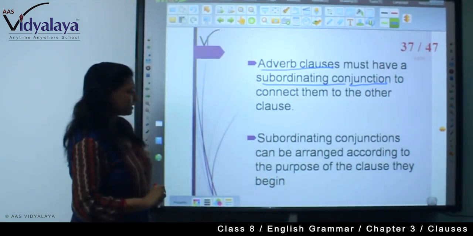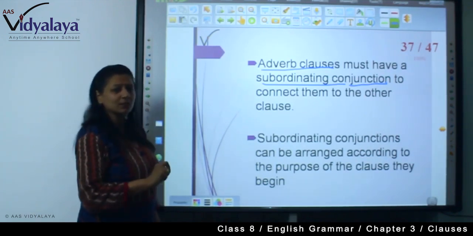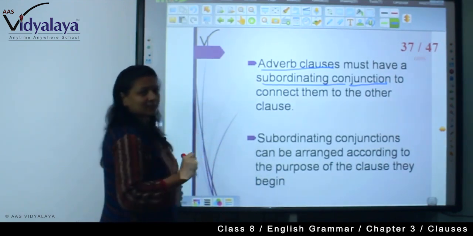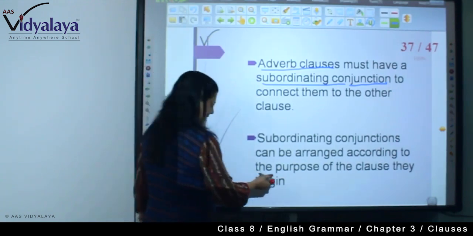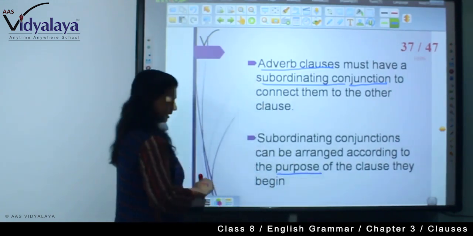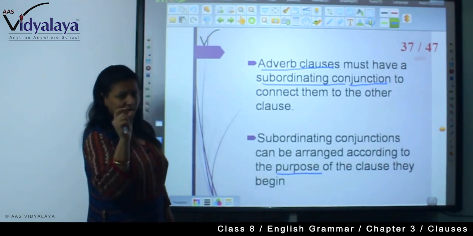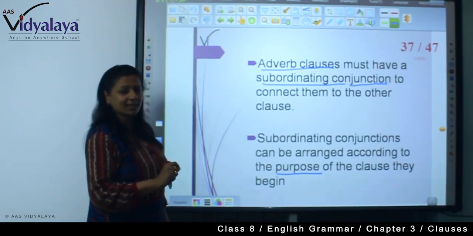Now subordinate conjunctions can be arranged according to the purpose of the clause they begin. So you cannot add a subordinate conjunction any way. You will have to arrange according to the purpose. What is the purpose of the clause? Then according to that you will arrange the subordinate conjunction. Why am I saying this?